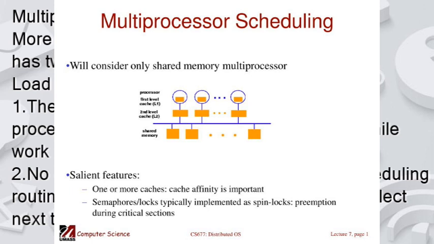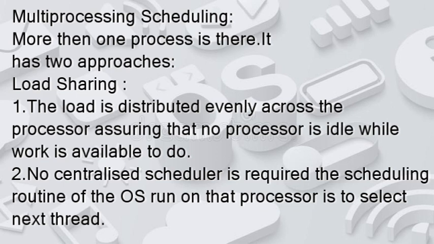Second, no centralized scheduler is required. The scheduling routine of the operating system runs on the processor to select the next thread. It will not include any centralized scheduler deciding which process is to be run after this. It will automatically select the next thread to be executed.